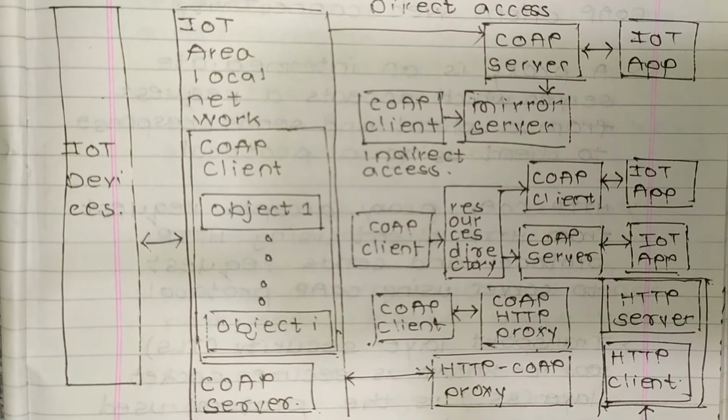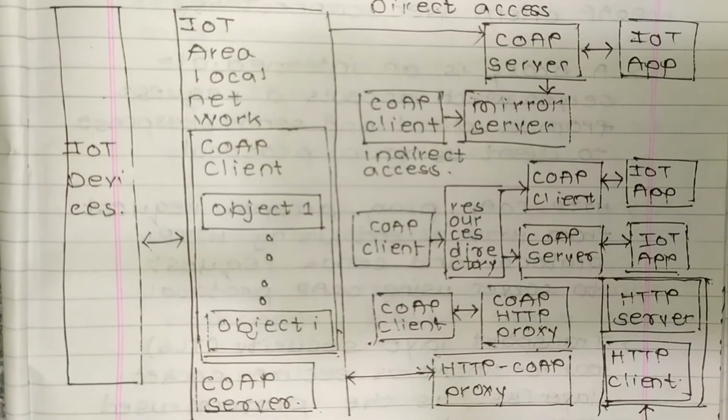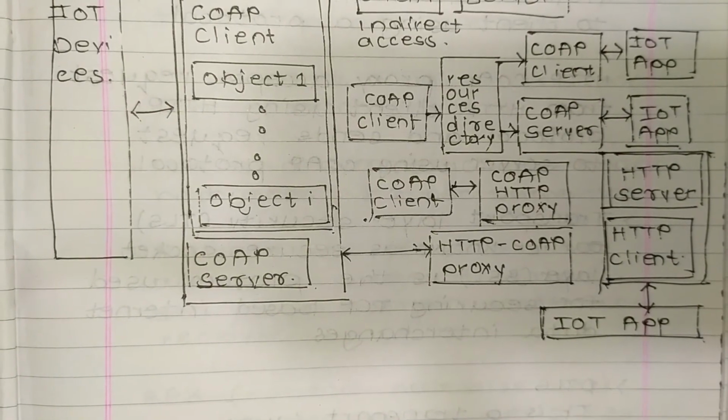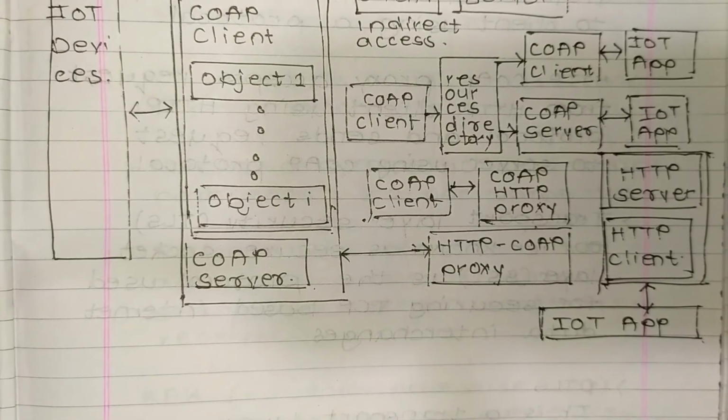Now there comes a CoAP client and HTTP CoAP proxy. These are connected. Now the HTTP CoAP proxy is also connected to the IoT local area network. Now the HTTP server and HTTP clients are connected to the IoT application. So in the last, the HTTP server and HTTP client are connected to an IoT app.